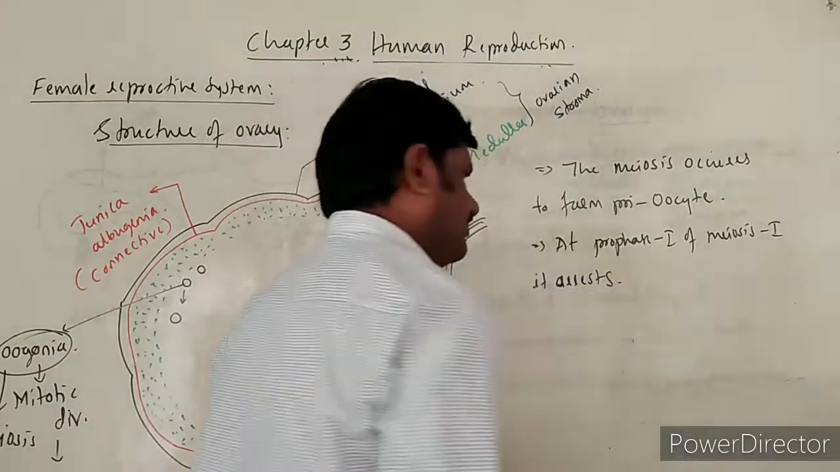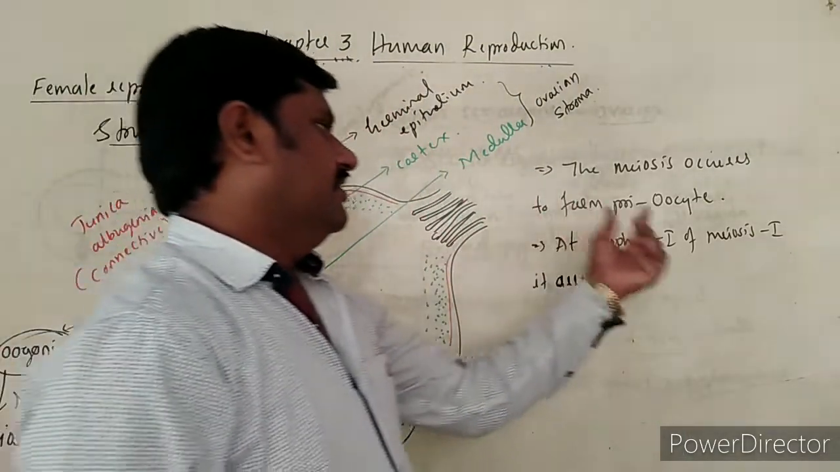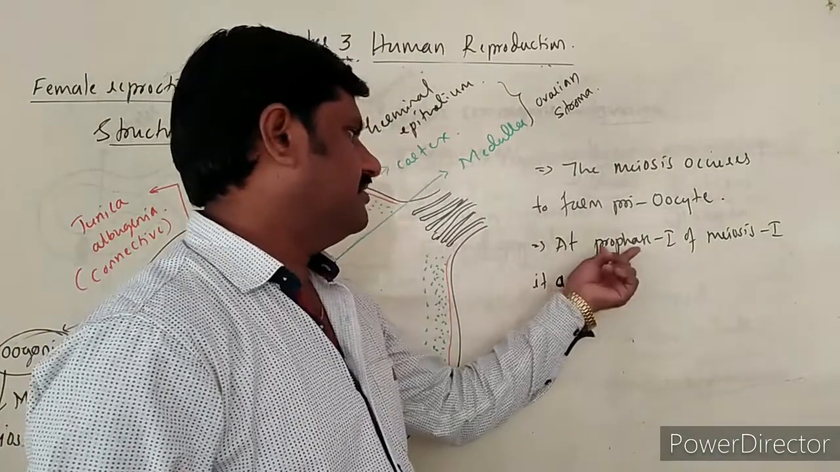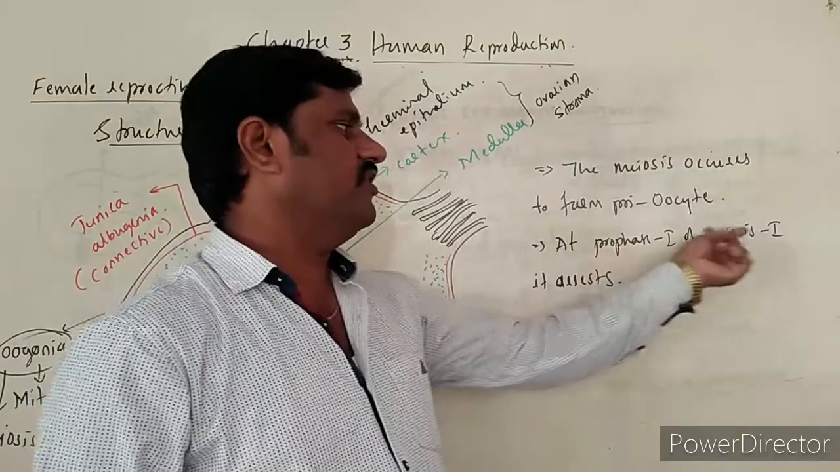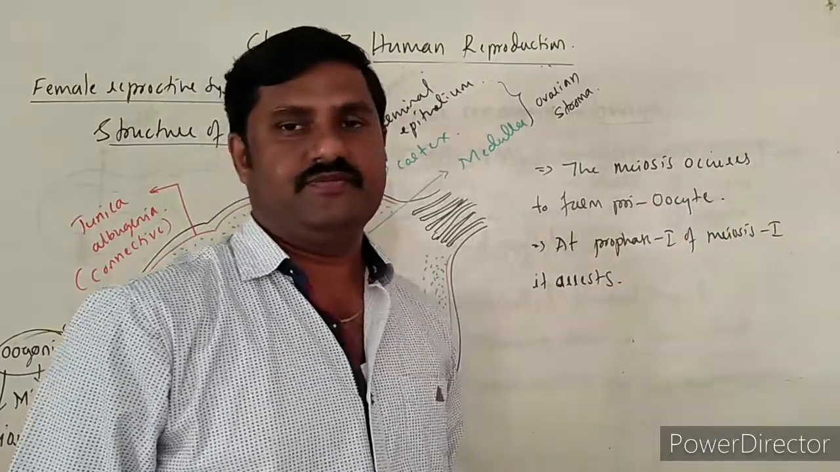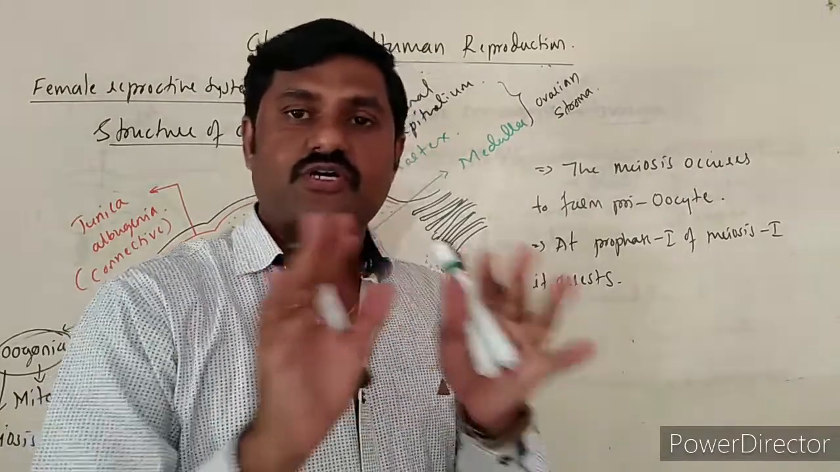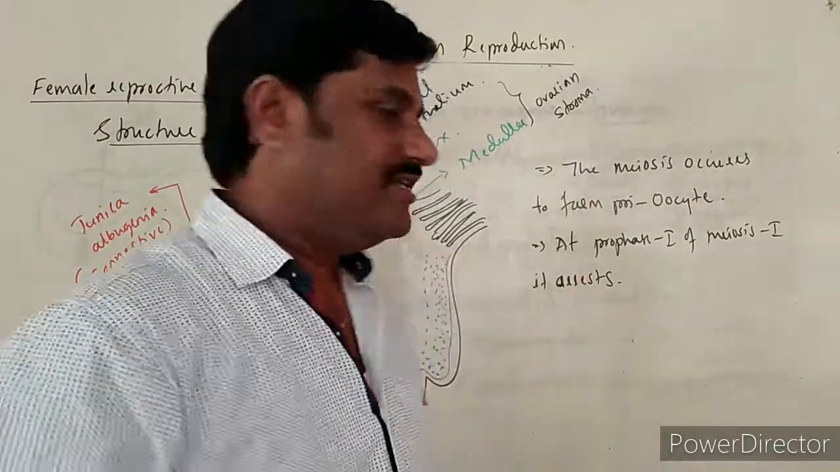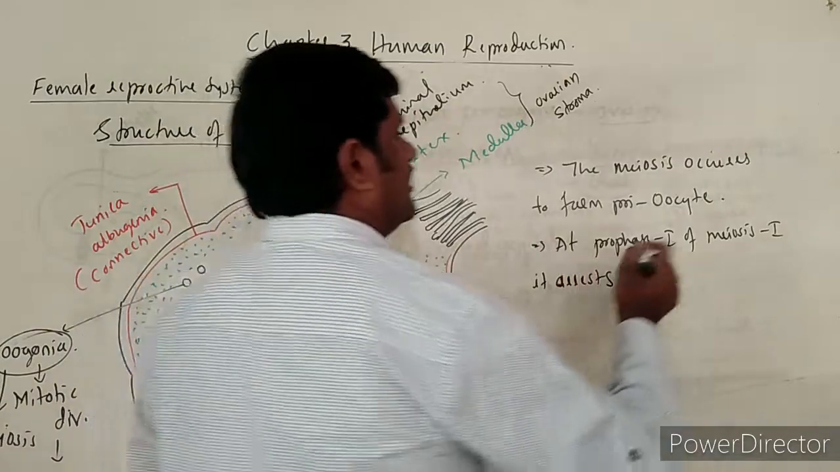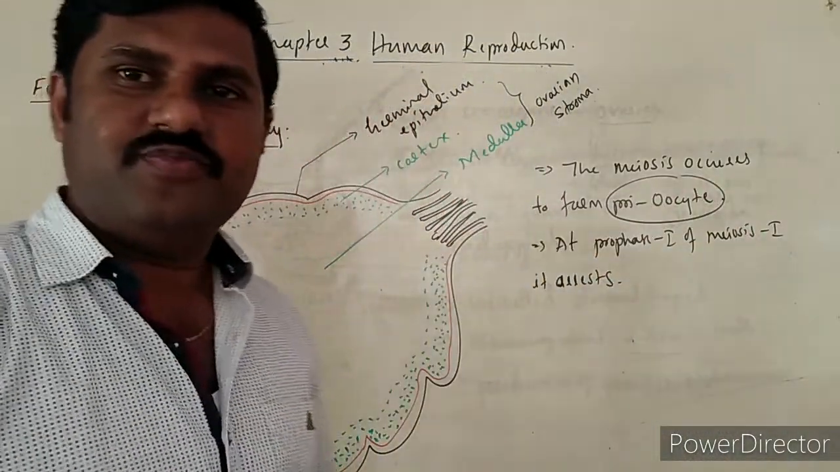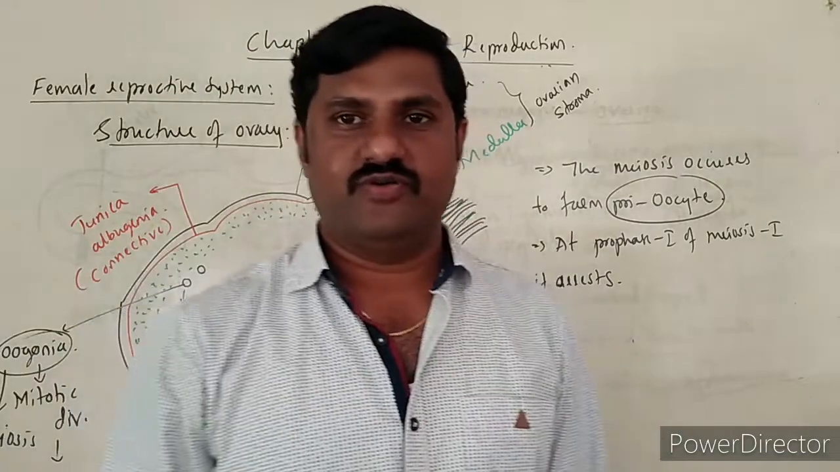It arrests means they remain in the prophase 1 stage only, right? They arrest in the prophase 1 of meiosis 1 only. The further development doesn't take place, means meiosis 2 doesn't take place in this case. So totally what is formed here, the primary oocyte is formed over here.